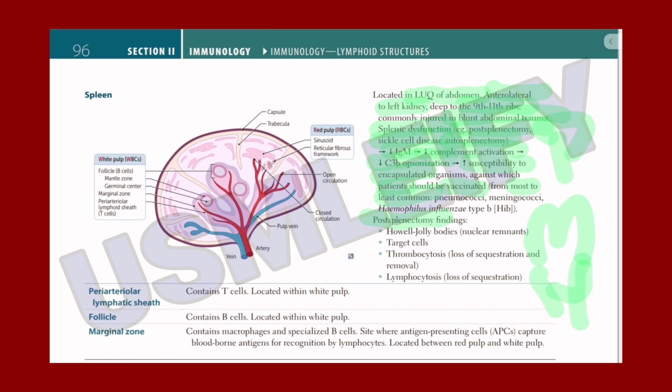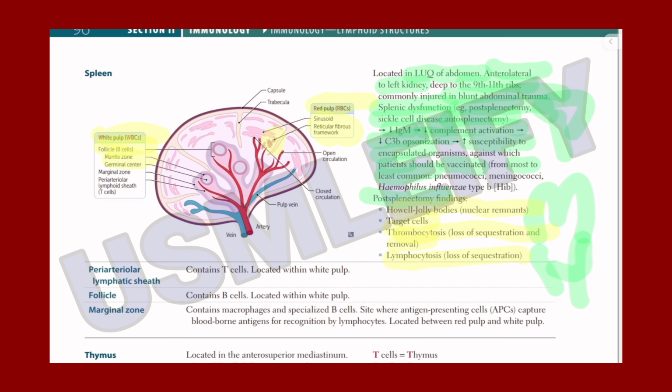Postsplenectomy findings include Howell-Jolly bodies, nuclear remnants, target cells, thrombocytosis, loss of sequestration and removal, and lymphocytosis, loss of sequestration. Red pulp, RBCs destruction site, has sinusoids and also the reticular fibrous meshwork. And white pulp has follicles, B cells, mantle zone, and germinal center, and also has marginal zone and periarteriolar lymphoid sheath.